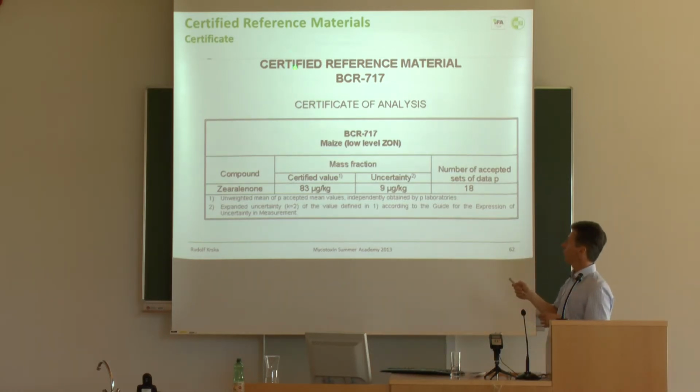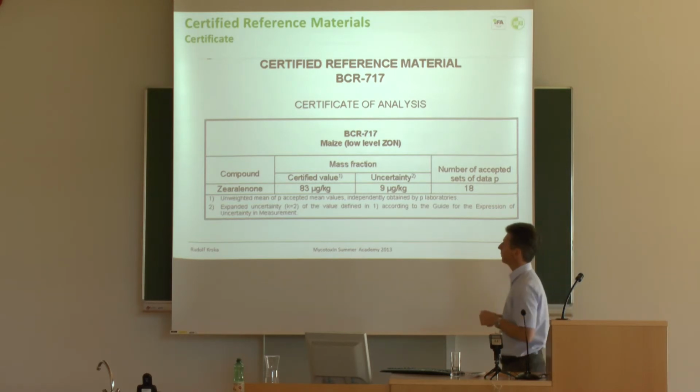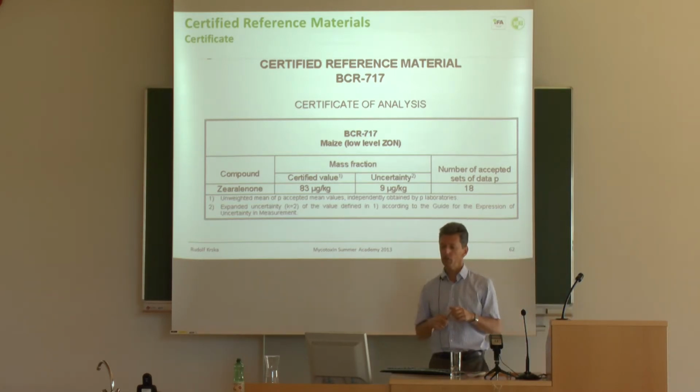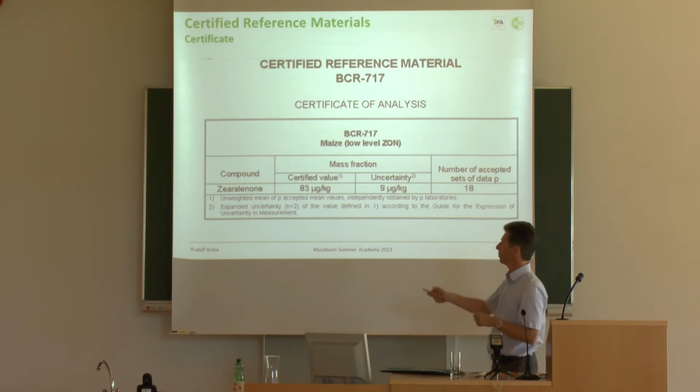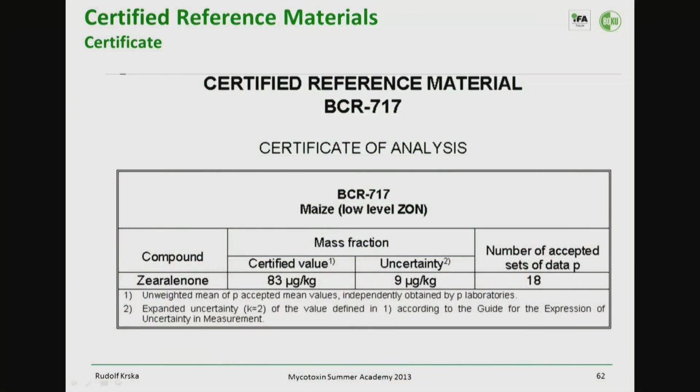So how does a certificate which accompanies a certified reference material look like? So we've got a compound here, zearalenone, an estrogenic mycotoxin. We've got a certified value of 83 microgram per kilogram, an uncertainty of 9 microgram per kilogram, which corresponds to the expanded uncertainty within a confidence level of 95%. We had 18 laboratories participating here, contributing to this mean value, this certified value.